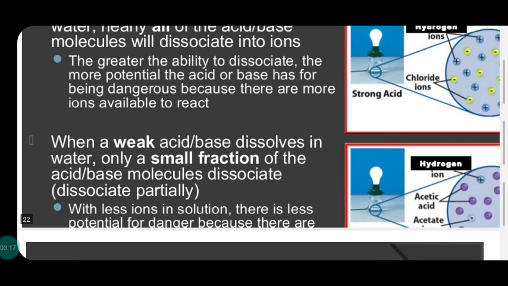In the same style we can define a strong base. When a base dissolves in water and complete breaking takes place, it is a strong base. For example, sodium hydroxide.